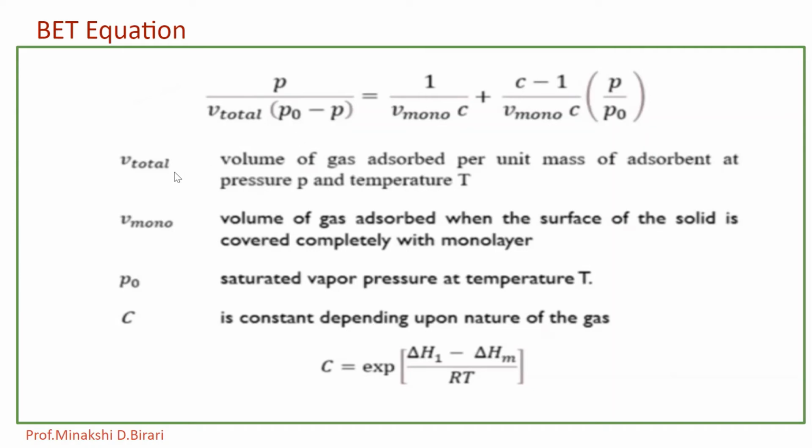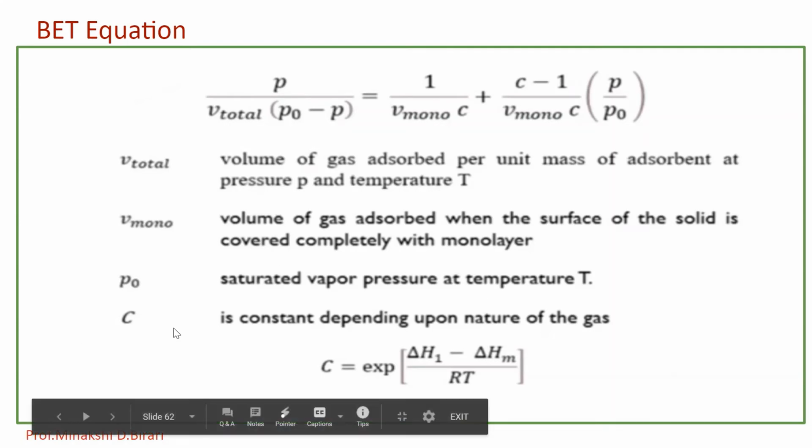where V total is equal to volume of gas adsorbed per unit mass of adsorbent at pressure P and temperature T. V mono is equal to volume of gas adsorbed when the surface of the solid is covered completely with monolayer. P0 is equal to saturated vapor pressure at temperature T, and C is a constant depending upon the nature of the gas. So C is equal to experimental values by using delta H1 minus delta Hm divided by R into T.